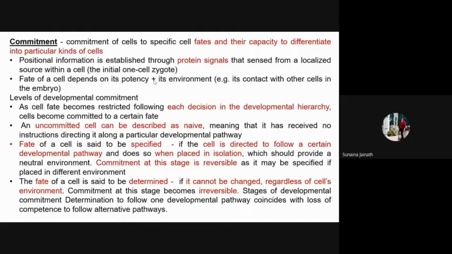When it is in isolation, what will it become? A nerve cell, because its destiny, its commitment, is specified to become a nerve cell. It is in a neutral environment, in isolation, there is nothing else. So in this stage its fate is reversible, because when it is placed in a different environment, it can form another type of cell. Clear?